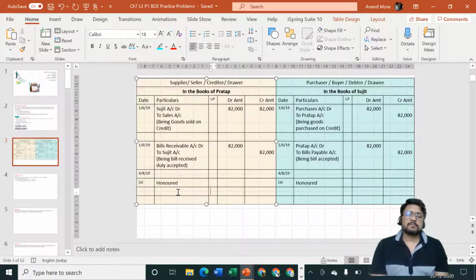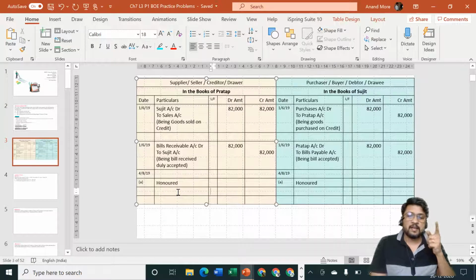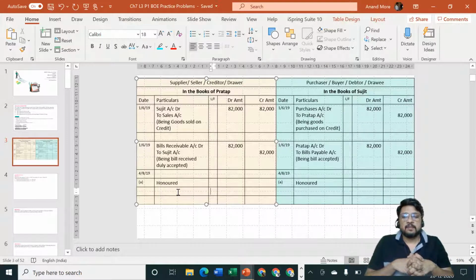Simple. So for Pratap, cash is coming in, and the bills receivable which he was holding for so many days in his hands, for 2 months and 3 days, that bill he was holding in his hands or in his cash box, that has now lost its life. That has got converted into cash. So what is going out? Bills receivable is going out for Mr. Pratap. Cash is coming in and bills receivable is going out. Entry will be cash or bank account debit to bills receivable account.